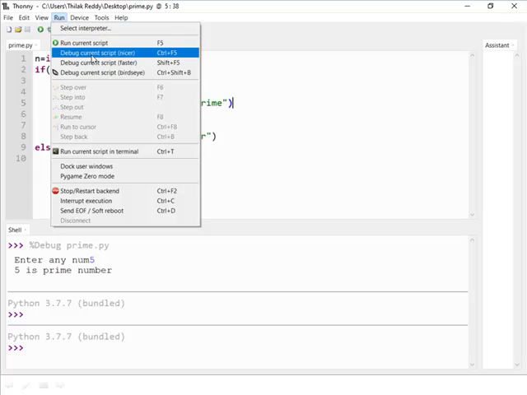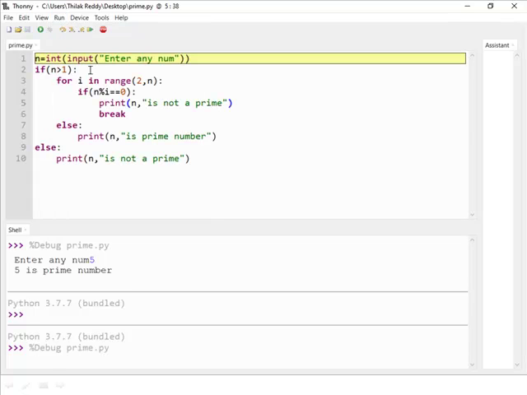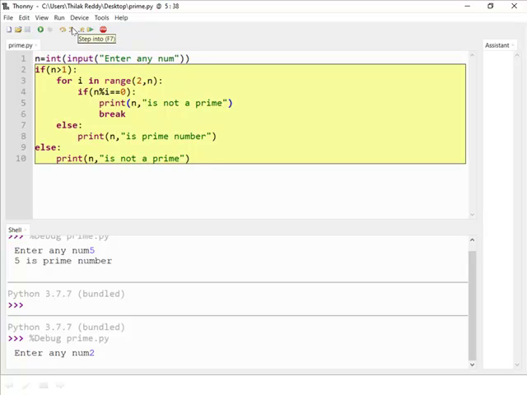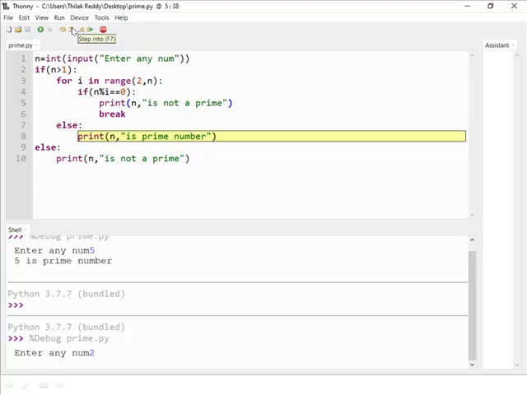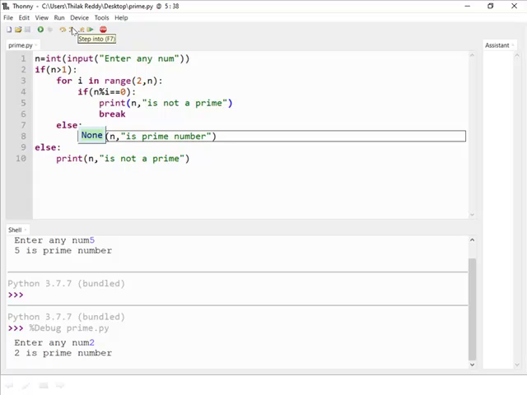For example, if the value is 2, first read one value. So here the n value is 2. So it enters into the next statement. Now check the condition here. In place of n, it will take 2. 2 greater than 1, condition is true. So it enters into the if block. And here the range function fails because range 2 comma 2 means i starts at 2 and 2 less than 2 is false. So it will not enter into the for loop body. It will go to the else part to display that, in place of n, it will take 2, 2 is a prime number. So 2 is a prime number. That will be the output.